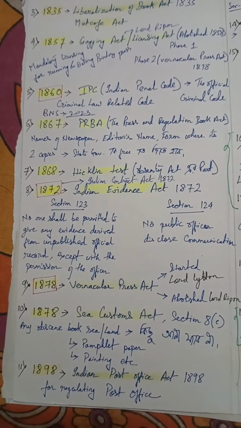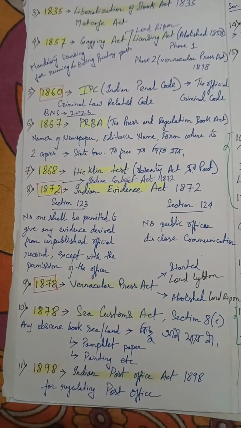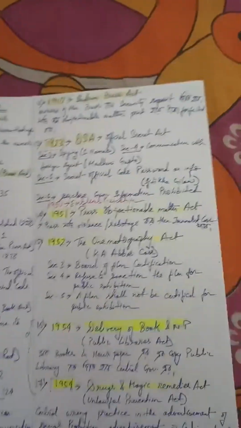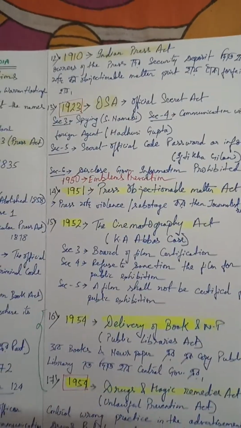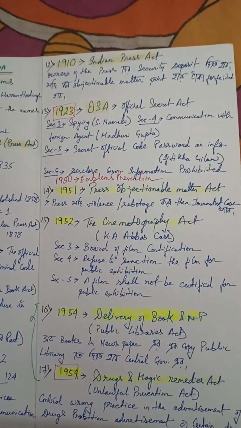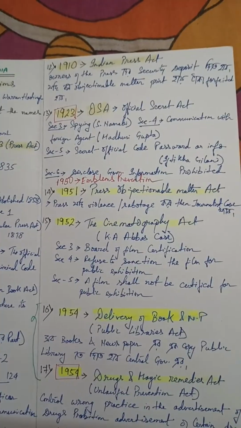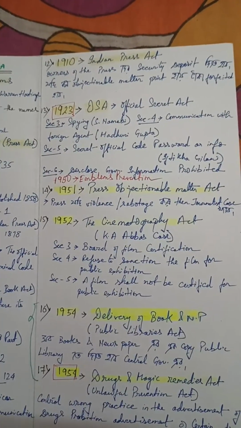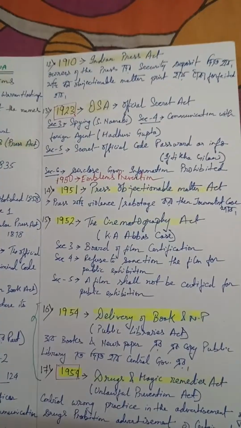Then in 1898 we had the Indian Post Office Act. After the Indian Post Office Act, in 1910 we have the Indian Press Act. Owners of the press had to pay a security deposit. The owners of the press have to pay a security deposit.